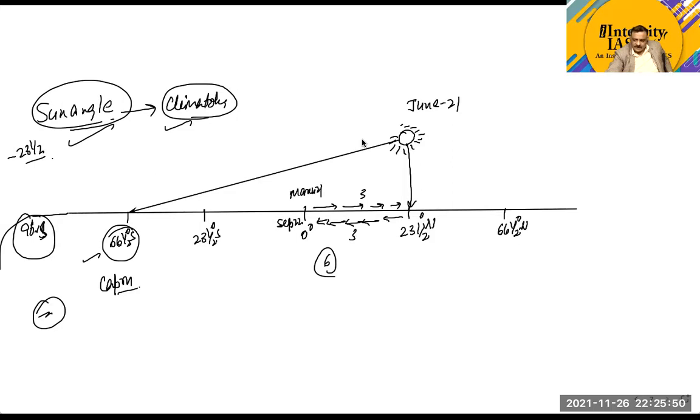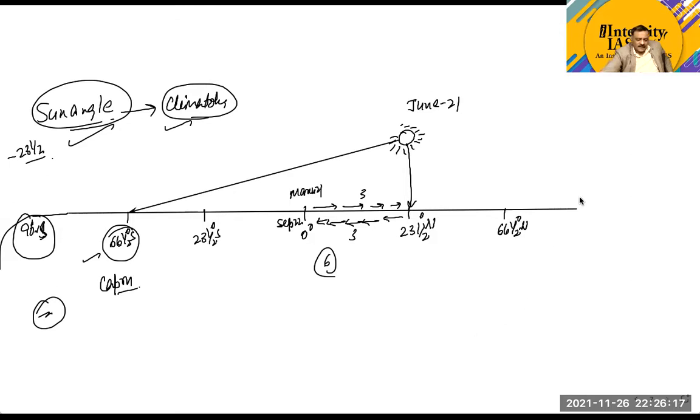And why is it not uniform? First of all, the position of the earth with respect to the sun keeps on changing. Why? Because the earth revolves around the sun on a tilted axis. That is the first reason. What is the second reason? At different places, the insolation received from the sun is at a different angle, even at the same latitude.